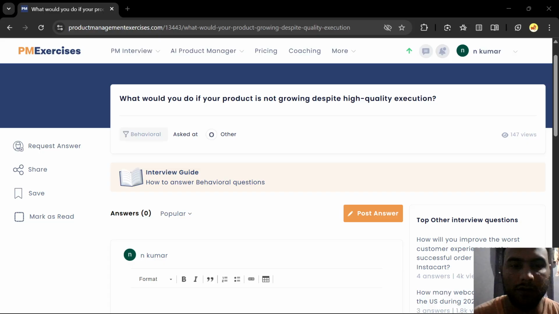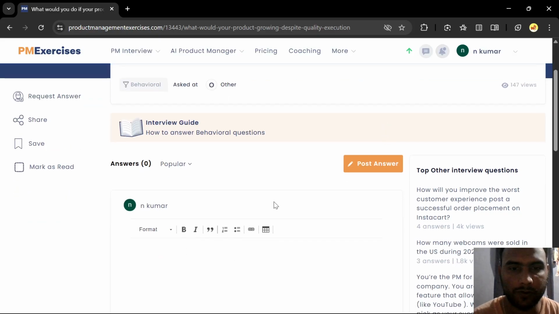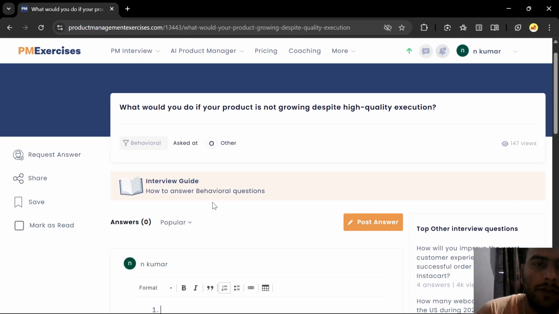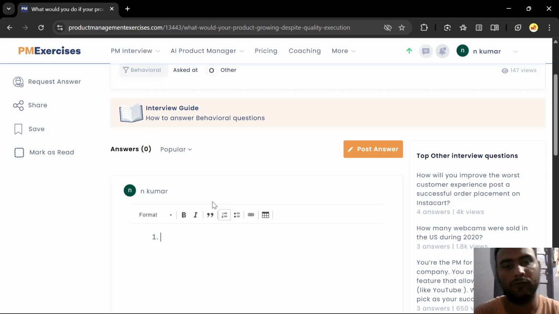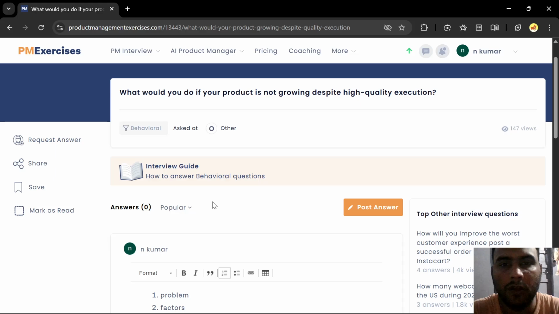Everyone. So today let us take one of the questions. What would you do if your product is not growing despite high quality execution? Okay, so let us see. I think this is a visual kind of a question, yes. So now let us define the problem. Then we can list out the factors. Then we can move towards solutions.